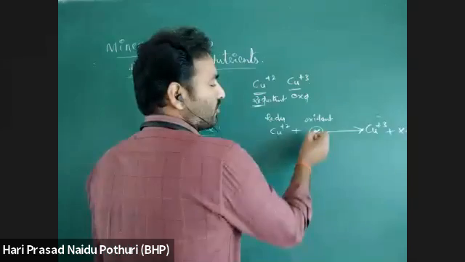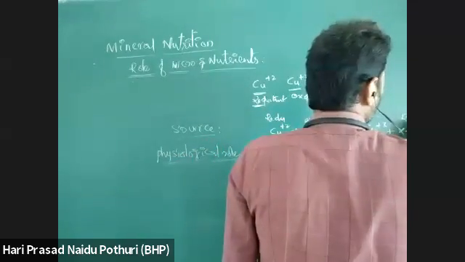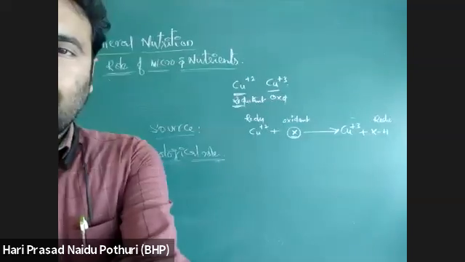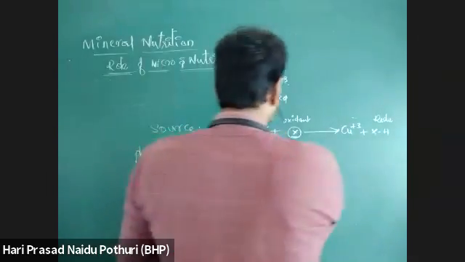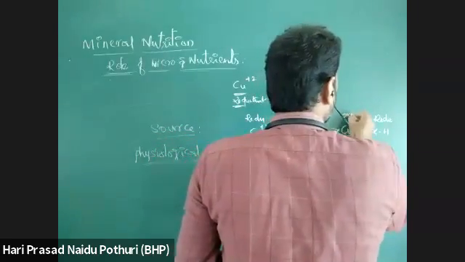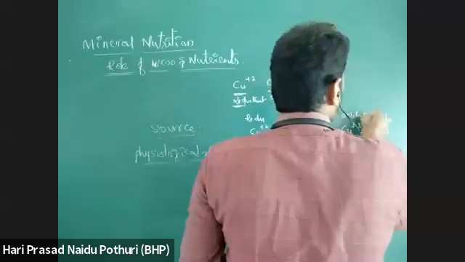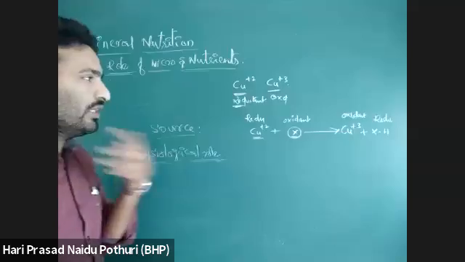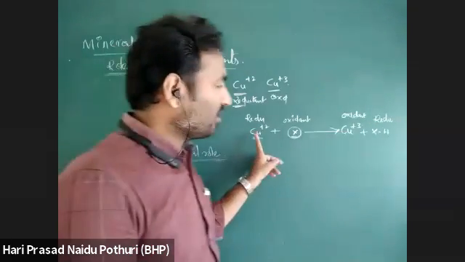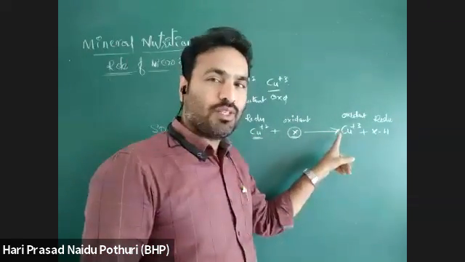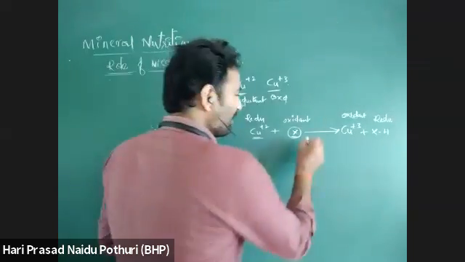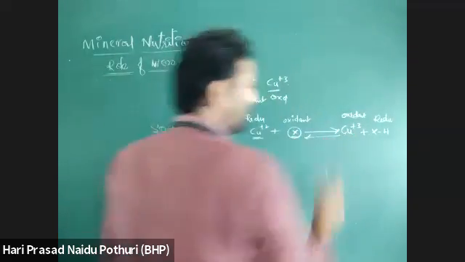So the other compound is undergoing reduction, so it is converted into a reductant, and Cu+2 is converting into the oxidized form or oxidant. Here I told you interconversion. Interconversion means Cu+2 is converting into Cu+3, and Cu+3 is converting into Cu+2. Interconversion is possible by a reversible process.